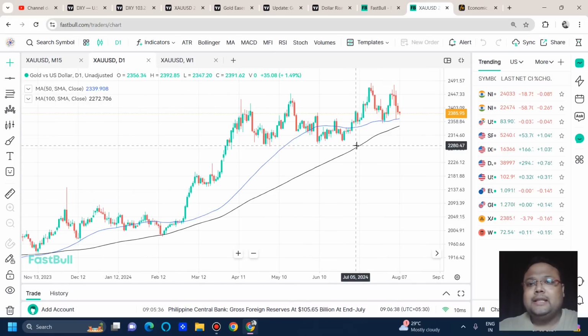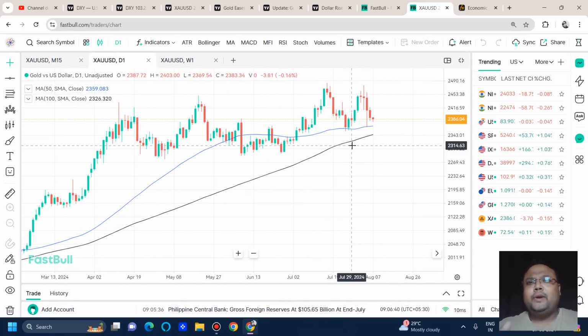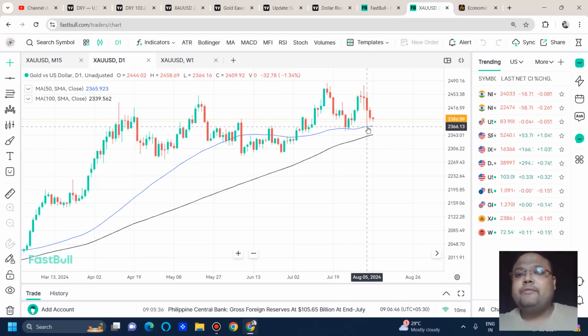If you look at the daily chart, you must be knowing that gold has been taking support around the 50 moving average, and gold is slowly approaching the 50 moving average again. But personally, I think that this time the market may not take support around the 50 moving average.